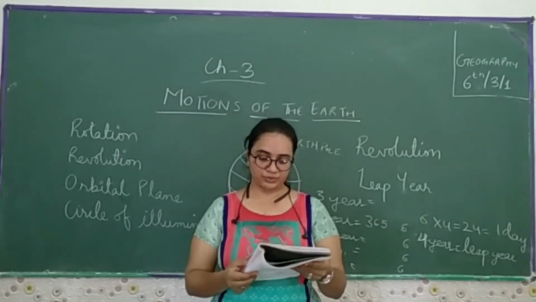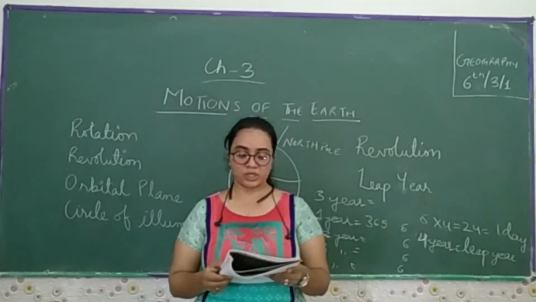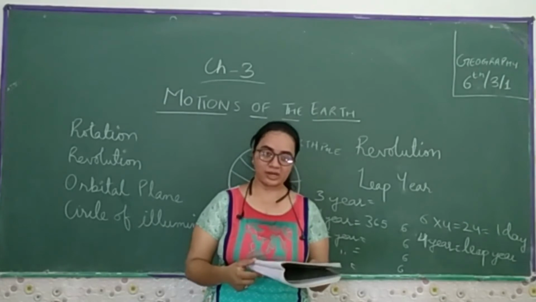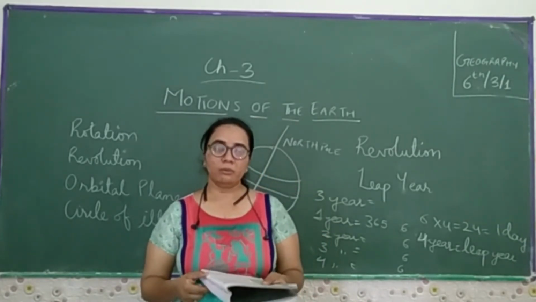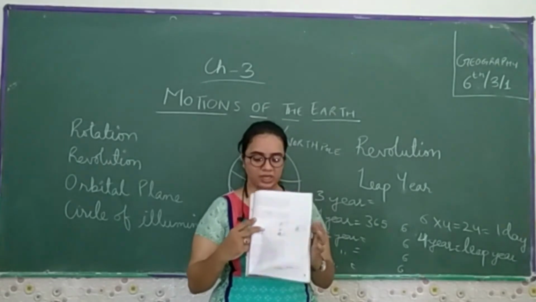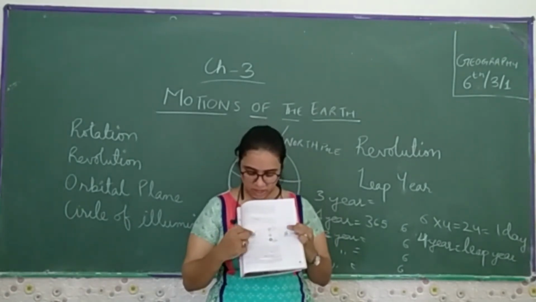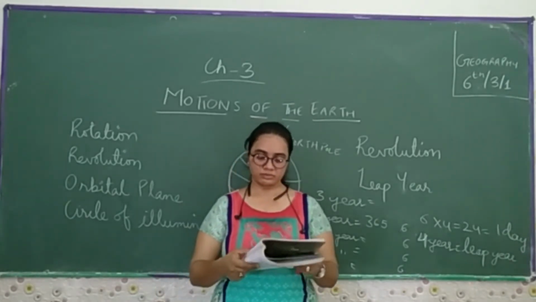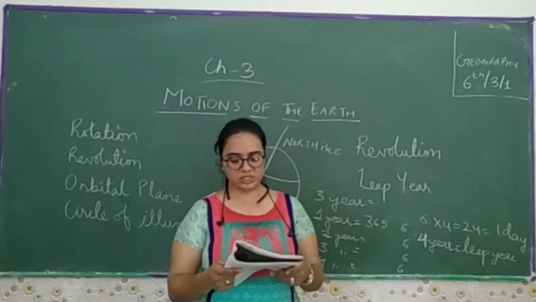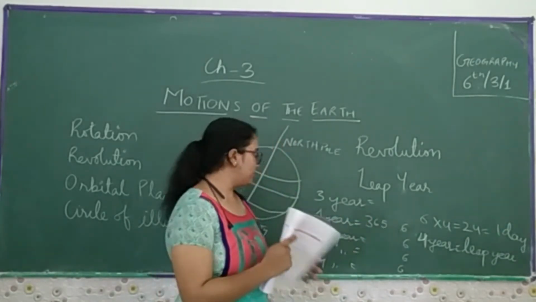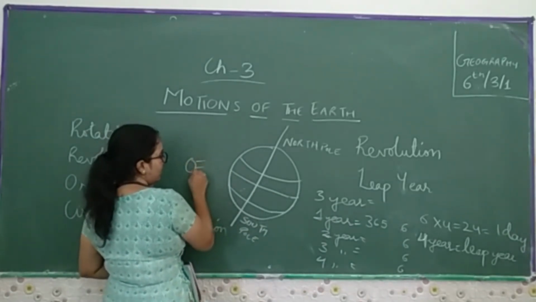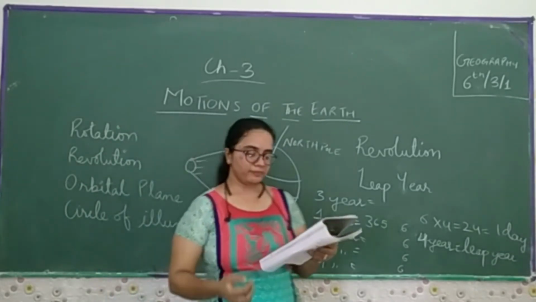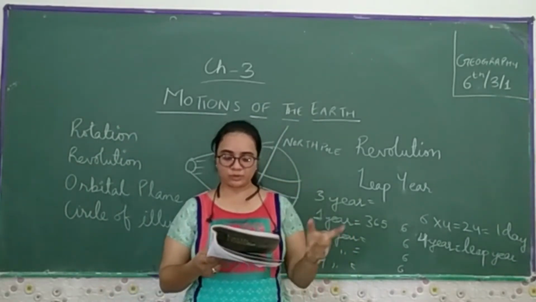Look at figure 3.3. You will see that on 21 June, the northern hemisphere is tilted towards the sun. The rays of the sun fall directly on the Tropic of Cancer. As a result, this area receives more heat. So you can see it is in the northern hemisphere, so it receives more heat. The areas near the poles receive less, as the rays of the sun are at a slanting position, because the sun's rays go in a slanting position towards the southern hemisphere. That's why the north pole is inclined towards the sun.